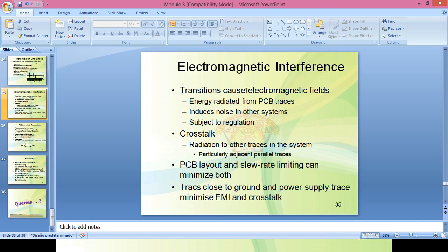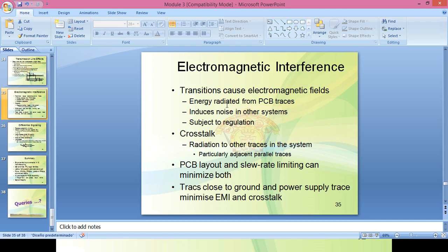Some of the fields radiate energy, causing noise on other electronic systems. So this energy radiated from the PCB will cause noise to the other neighboring systems. This is called electromagnetic interference.